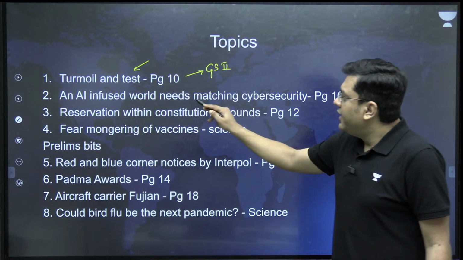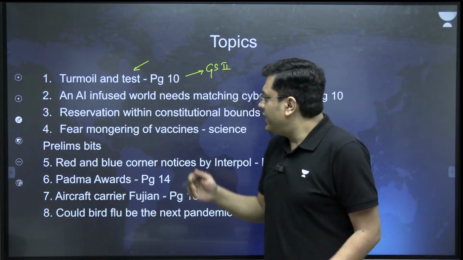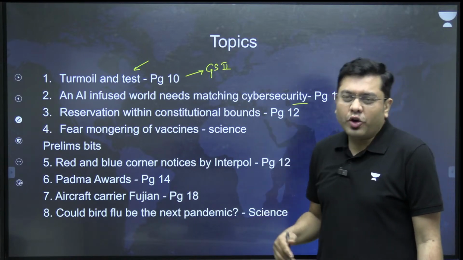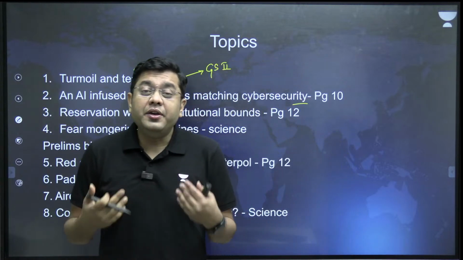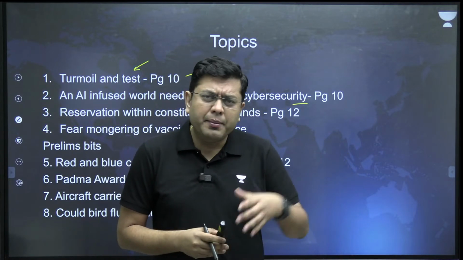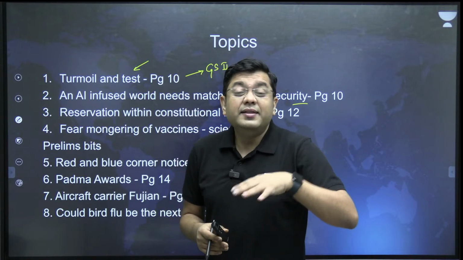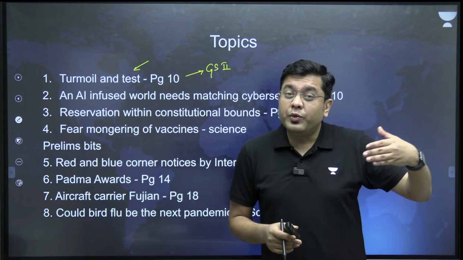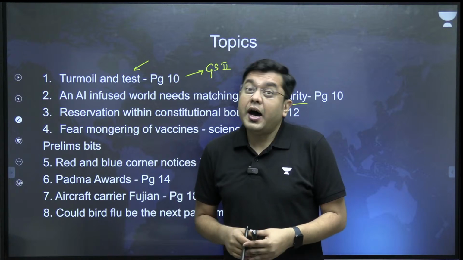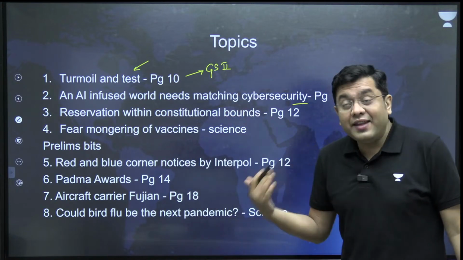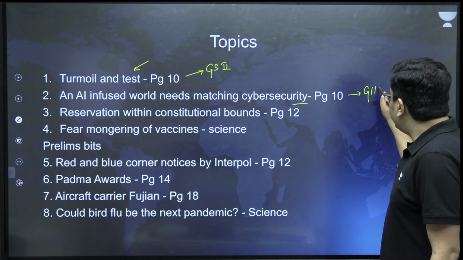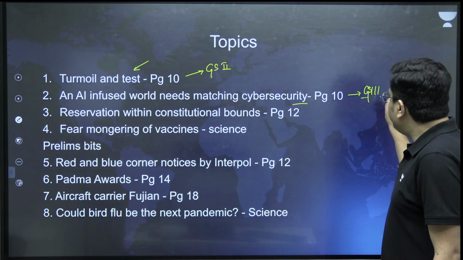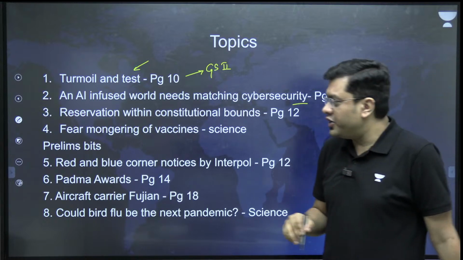Then after that, an AI-infused world needs matching cybersecurity. The threats posed by AI have been rising day after day, with more phishing and malware attacks than ever before. And that is why the world needs to adapt to that. How does the world do that and how can the world do that? So that is relevant for your GS paper 3. This is also something which has appeared in the editorial page.